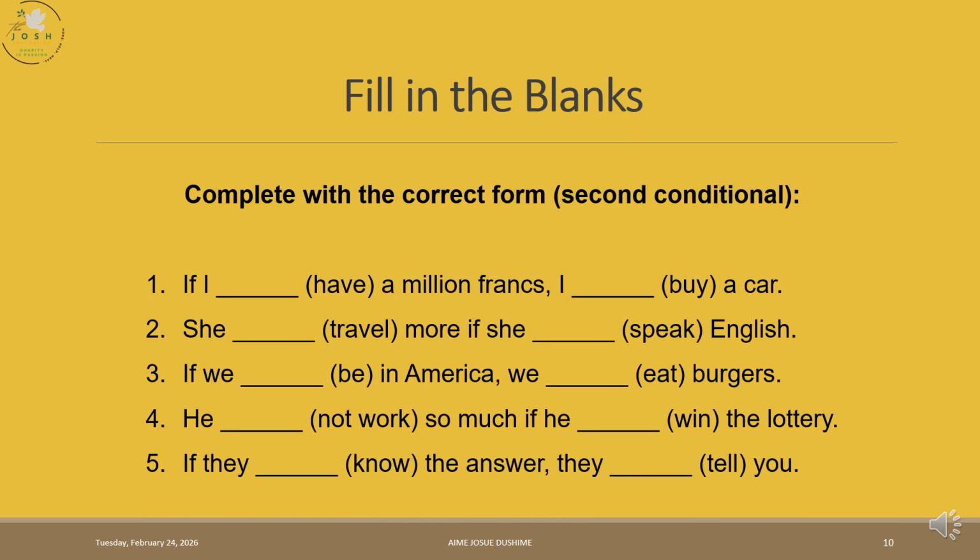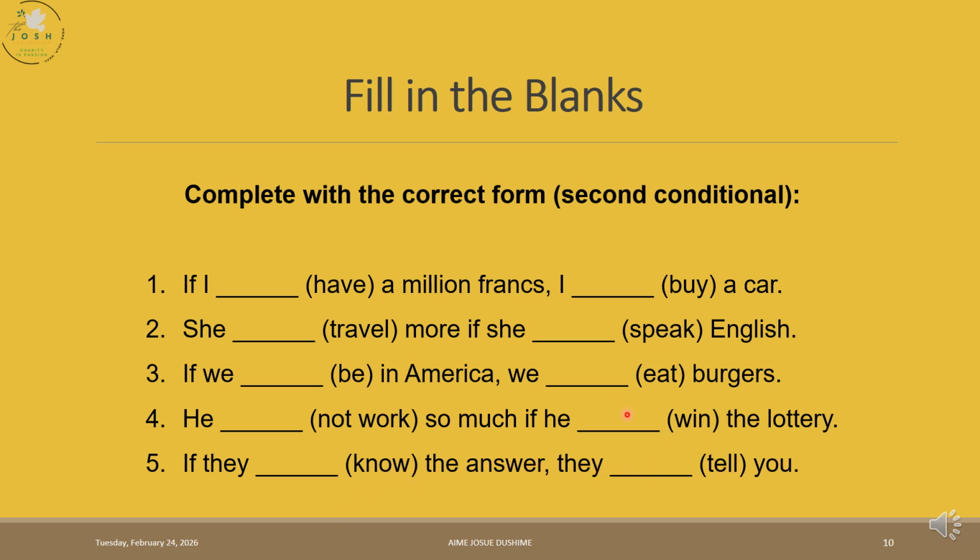We're going to fill in the blanks. If I ___ a million francs, I ___ a car. She ___ more if she ___ English. If we ___ in America, we ___ burgers. He ___ so much if he ___ the lottery. If they ___ the answer, they ___ you.